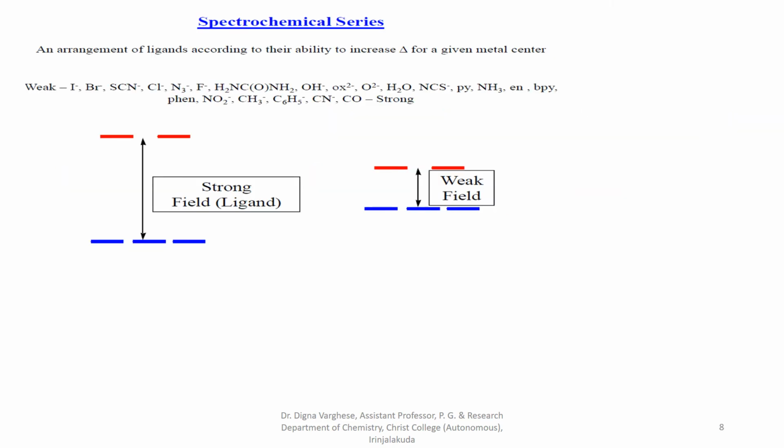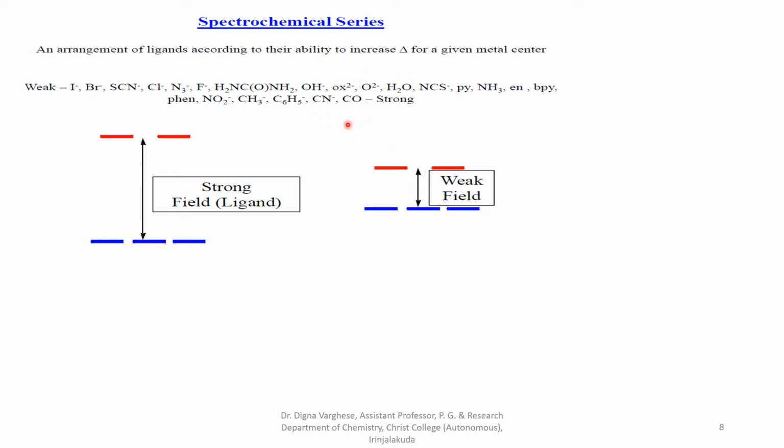The spectrochemical series is an arrangement of ligands according to their ability to increase crystal field splitting for a given metal center. The weak field ligands are on the left-hand side of the series and the strong field ligands are arranged on the right-hand side of the series.